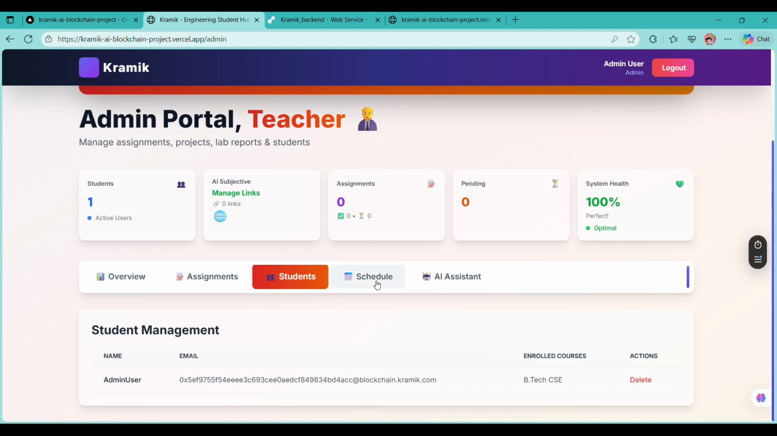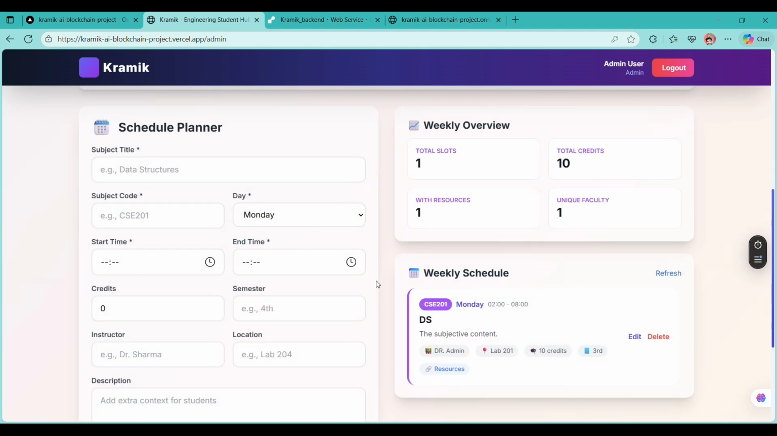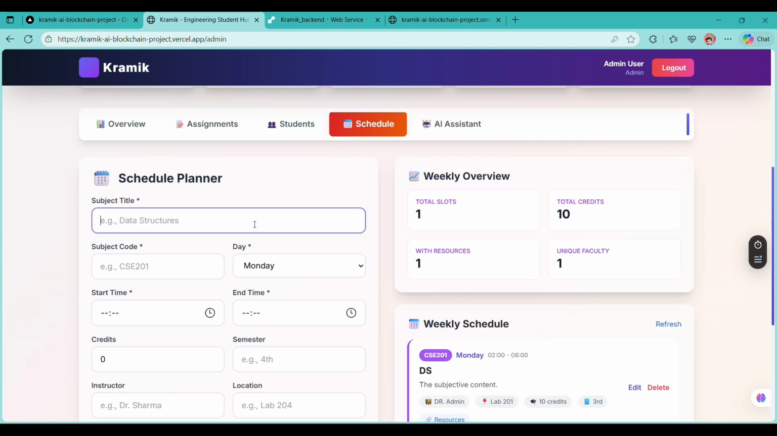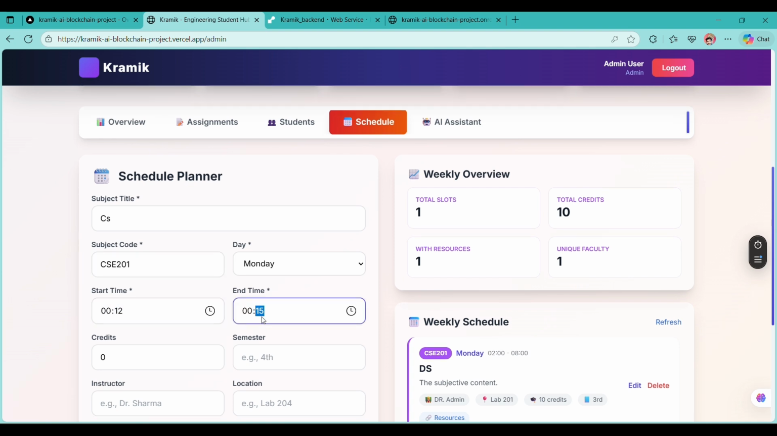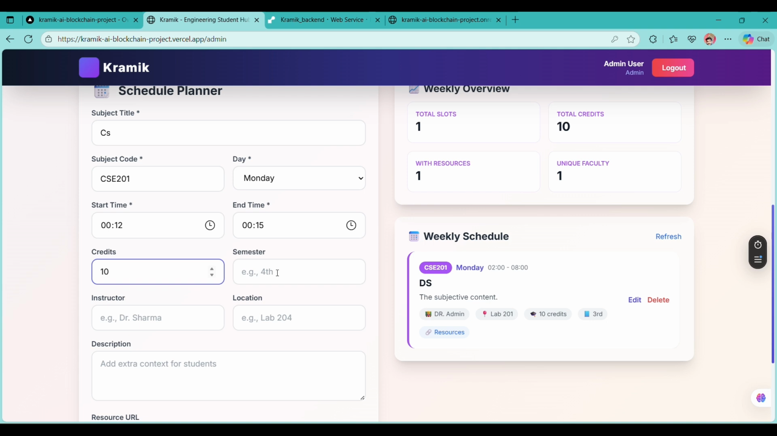We can also schedule a week. We can schedule a set of homeworks and other things to the students through this schedule planner. So we are going to create a demo schedule. We are going to write here CSE201, and the time will be 0012, and here the time will be 0015. I'll assign 10 credits for this. Credits are distributed to the students to encourage them to get more interested in the schedules.